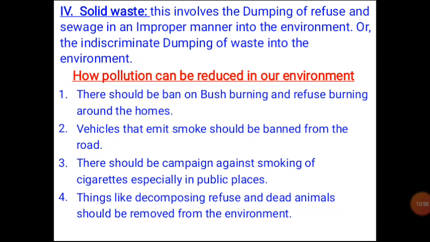Now, lastly, on the types of pollution is solid waste. What is solid waste? This involves the dumping of refuse and sewage in an improper manner into the environment, or the indiscriminate dumping of waste into the environment. When solid waste in particular is dumped indiscriminately into the environment, it is called solid waste or solid waste pollution.